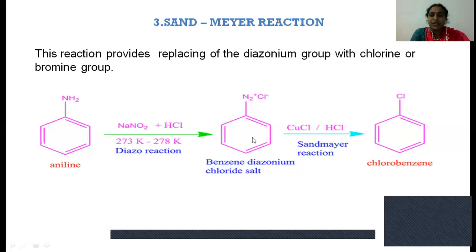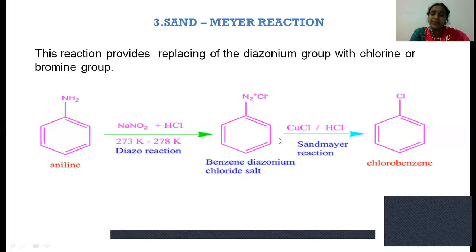Now this benzene diazonium chloride reacts with cuprous chloride. In cuprous chloride, Cu again has the +1 charge, a cation, whereas Cl minus is an anion. So this anion will replace the diazonium chloride group and produces chlorobenzene.